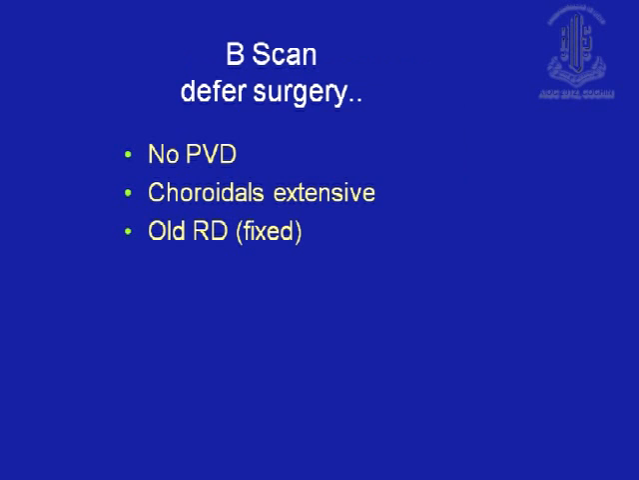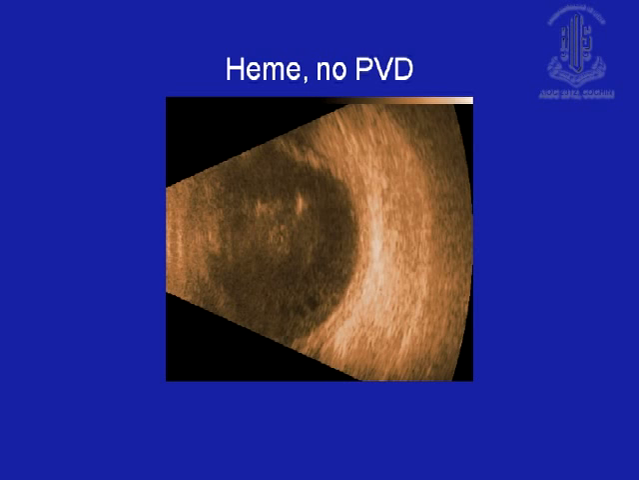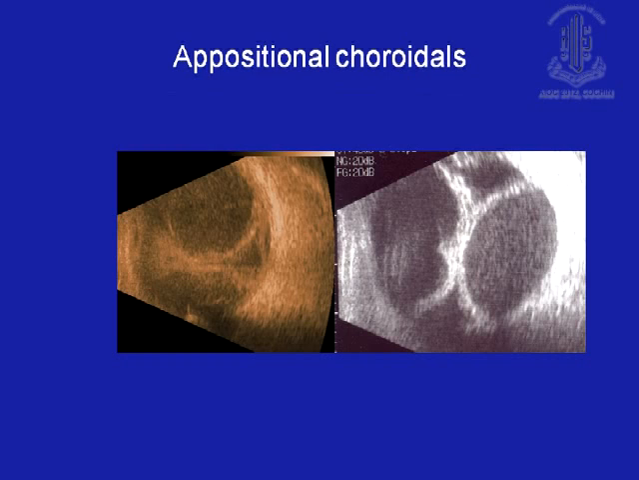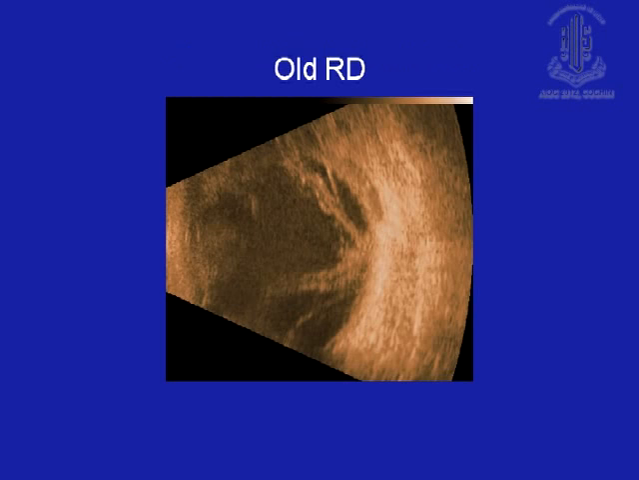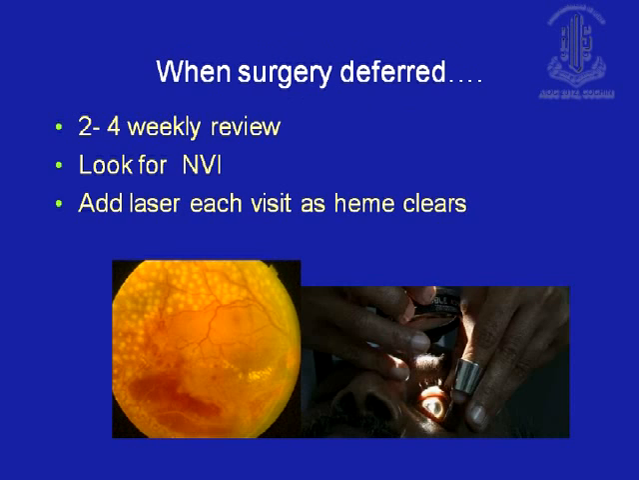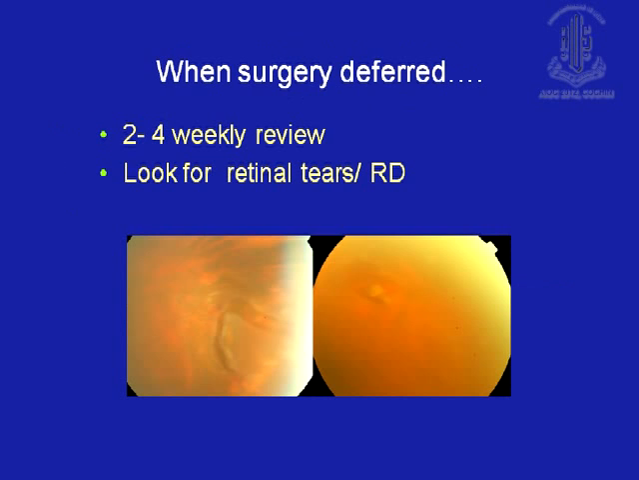On B-scan, you decide to defer surgery. If there is no PVD, not that this is a major contraindication, but certainly you would like to see PVD, so you could wait. Or if you have choroidals with vitreous hemorrhage, then there's no point doing a vitrectomy here. Or a very old RD which is fixed, non-mobile. But as has been mentioned earlier, you continue to observe the patient even if you don't operate.